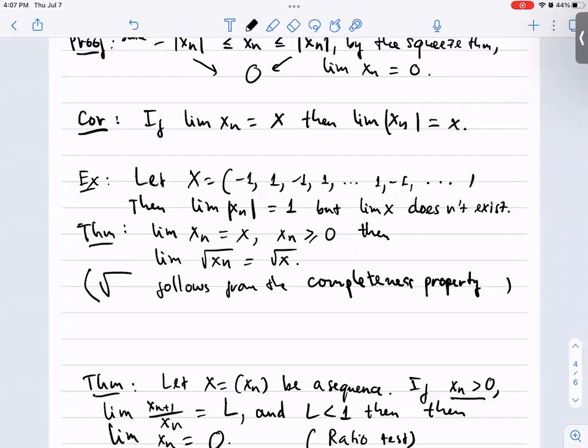The supremum of that set is exactly the square root of 2. So that's why the square root operation follows exactly from the completeness property. Here the theorem says that the limit operation is also compatible with the square root operation. If the limit of the sequence xn is equal to x, and xn is non-negative, then the limit of the square root of xn is exactly equal to the square root of x.